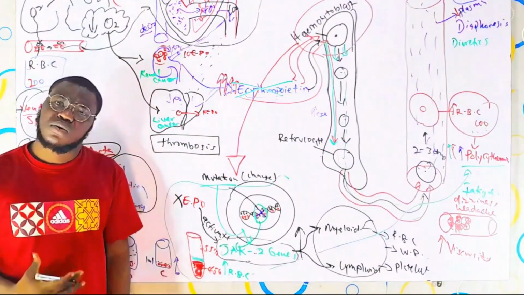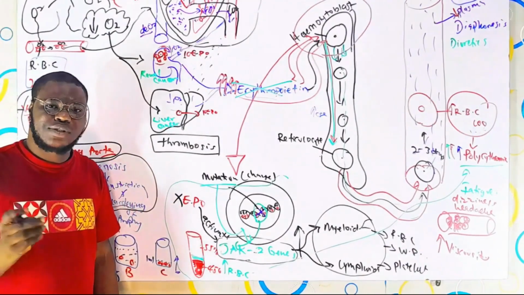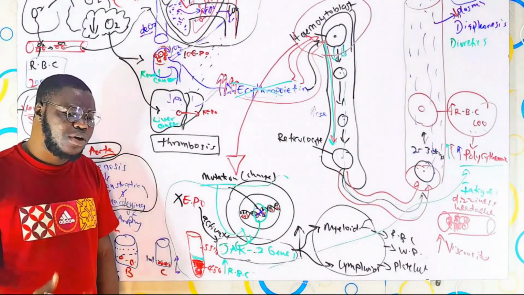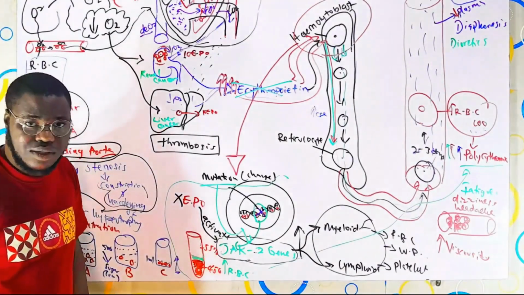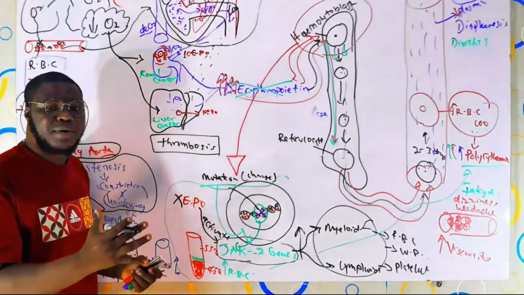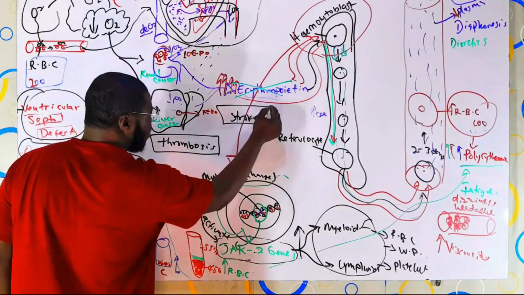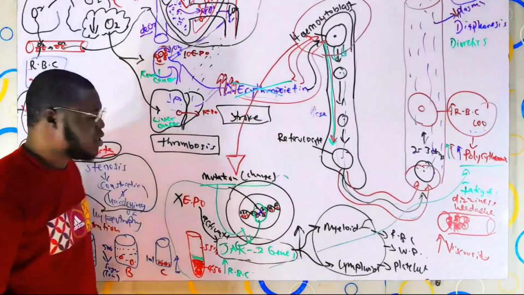And when clots occur, you know what that can cause later. It can occlude different arteries in the body, preventing supply of oxygen to those organs. Now, if there's an occlusion to the blood vessels supplying the brain, you know what that will cause? Things like stroke. So, that's a complication actually.